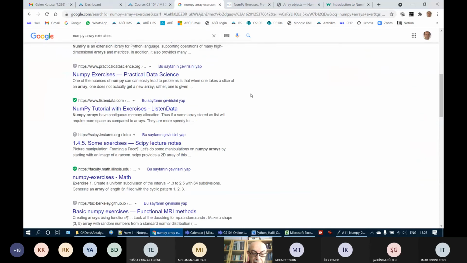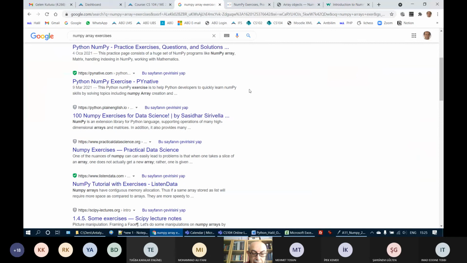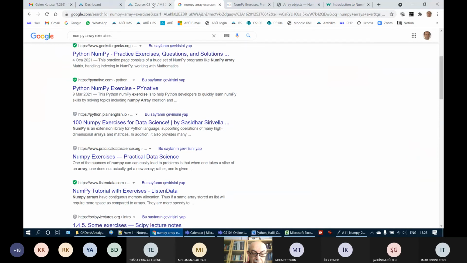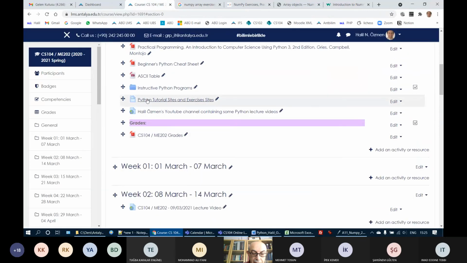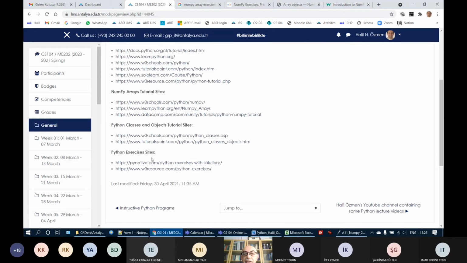I will try to find it again and share it in LMS. Here we have Python tutorial sites and exercises sites. I will put that site. It contains very nice NumPy exercises. Currently, it doesn't contain it yet, so I will find that site again.